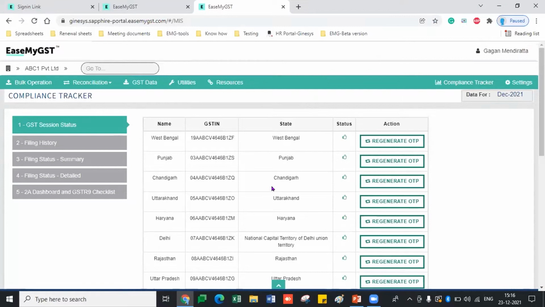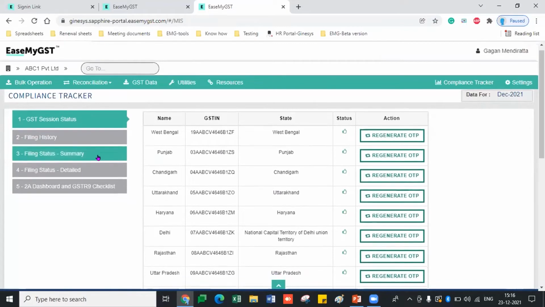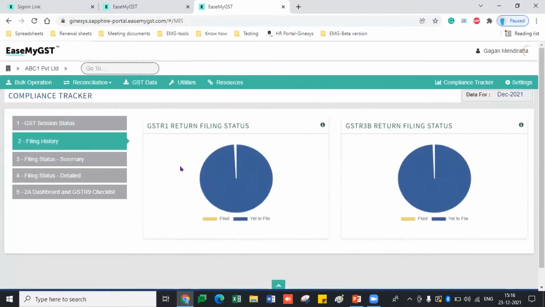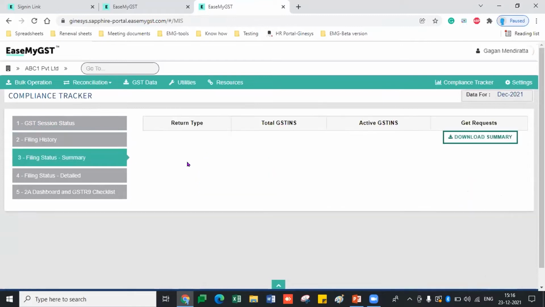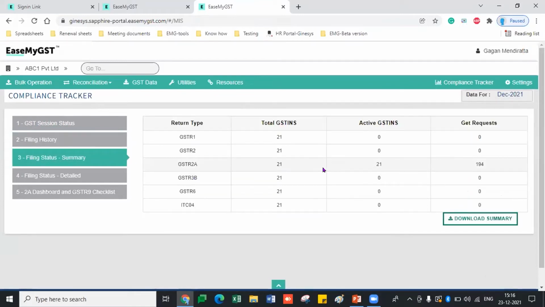With the compliance tracker, all the compliances of our company are tracked in this portal, in this view page. In this GST section, you can check what all the active sessions are for all the GSTs. Also, you can check the filing history, meaning the filing history of your older periods. You can just click on the months and change your month period. Also, if you want to check the summary of the filing history, you can download the summary history as well.